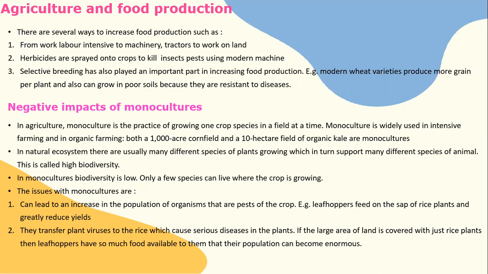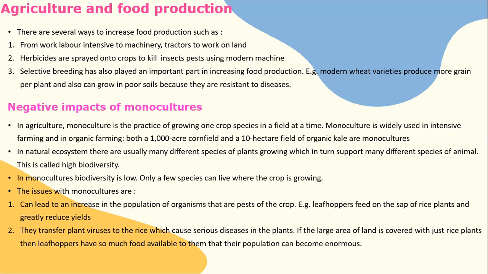In a natural ecosystem, there are usually many different species of plants growing, which in turn support many different species of animals. This is called high biodiversity. In monocultures, biodiversity is low. Only a few species can live where the crop is growing.